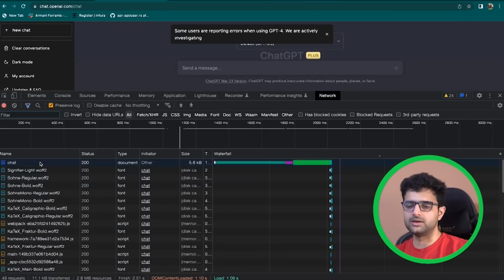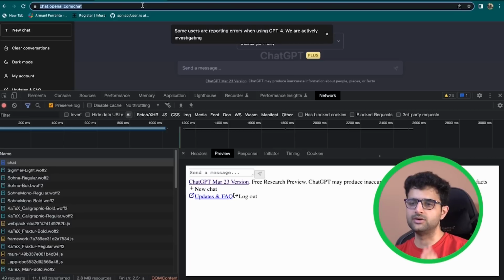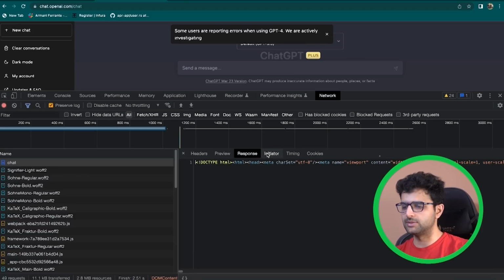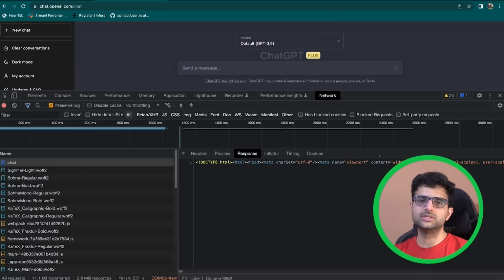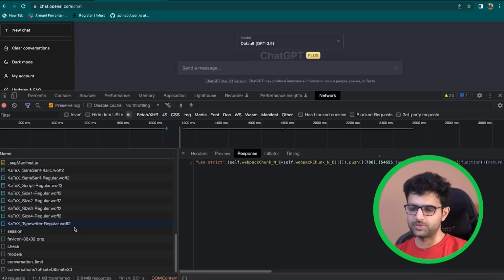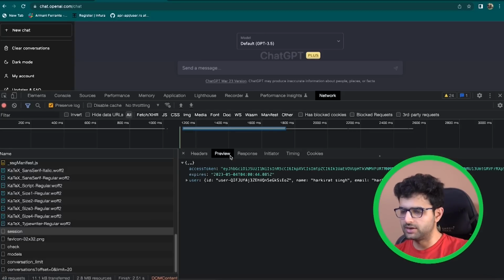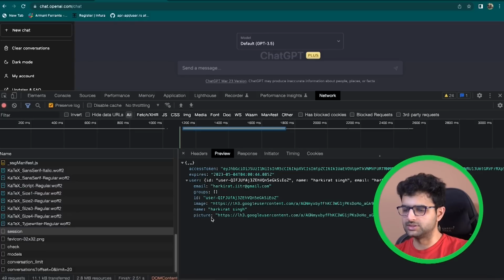Now, some of these return simple HTML. For example, the first request that goes to exactly this URL, chat.openai.com/chat, returns you some HTML, and your browser is smart enough to know this is HTML and it renders the page over here. Some of the other requests are script tags, things we'll ignore for now. But an important one is a request that goes to chat.openai.com/API/auth/session. Most probably it returns my details for this auth session. Please ignore the access token here, as it would give you access to my ChatGPT account, which is bad. But as you can see, it's showing me the details, my email, my photo, things like that.